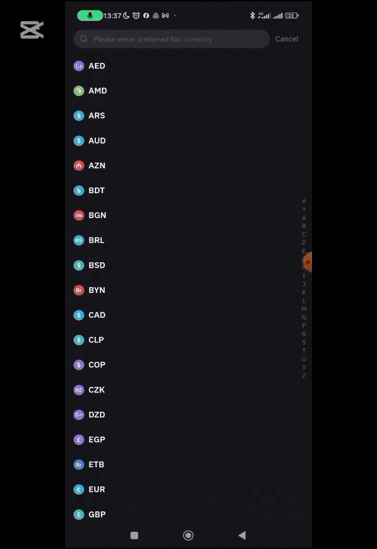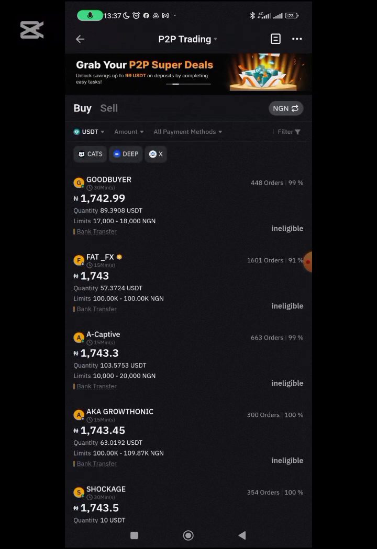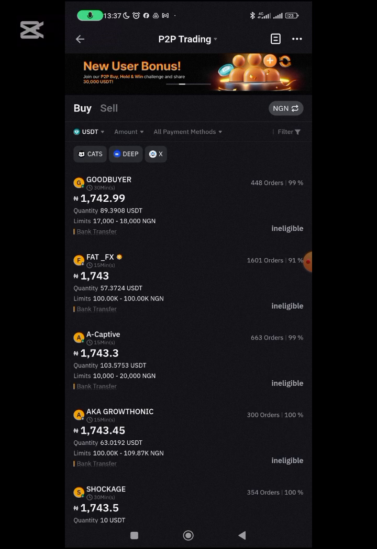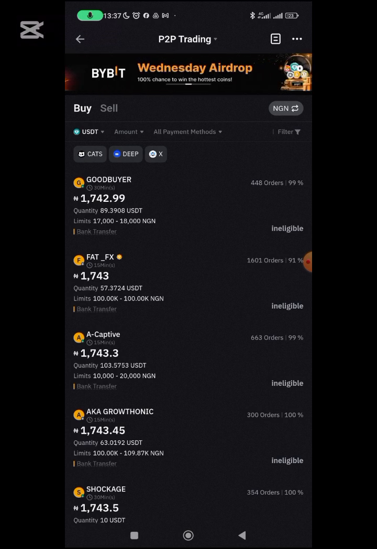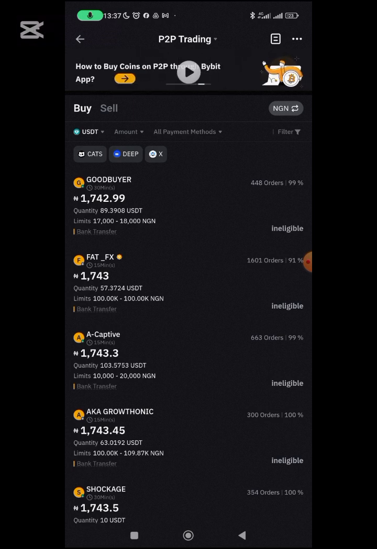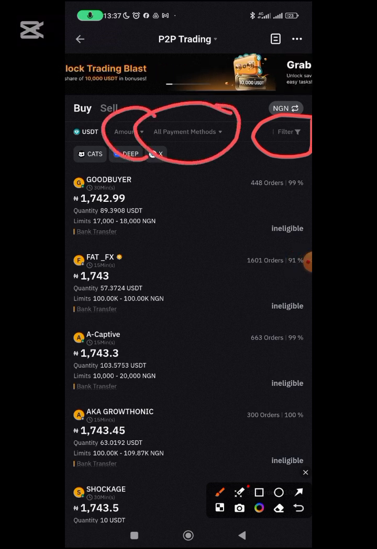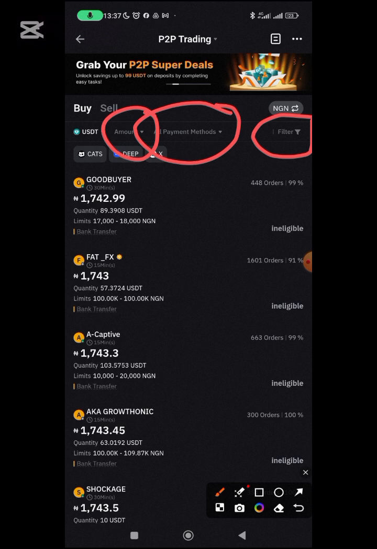Since I'm a Nigerian here and I want to carry out a live transaction, I'm going to leave it as Naira. So you can see a lot here. Let me just introduce you to the interface. If I come to filter now, there's a filter here. I can click on payment method or the amount. So these are filtration